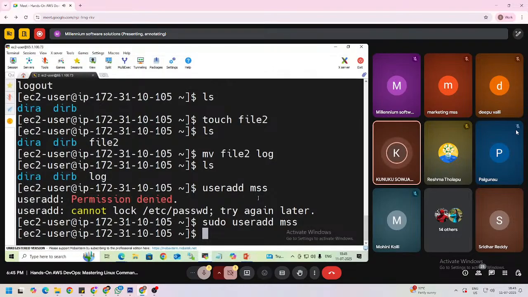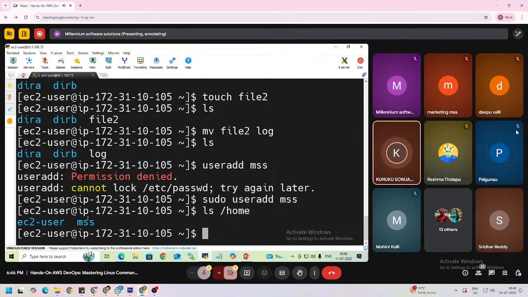How do we know whether the user was created or not? All the users are stored in one directory, that is the home directory. If you create any user, a folder with that username is created in this home directory. This is how we know the user was created. So the MSS user was created.